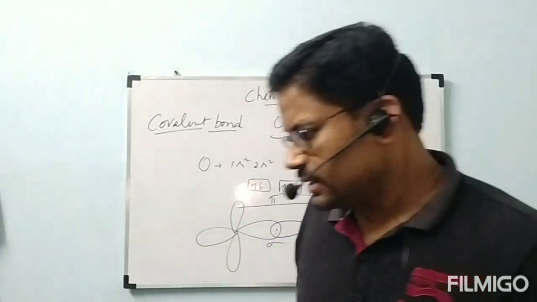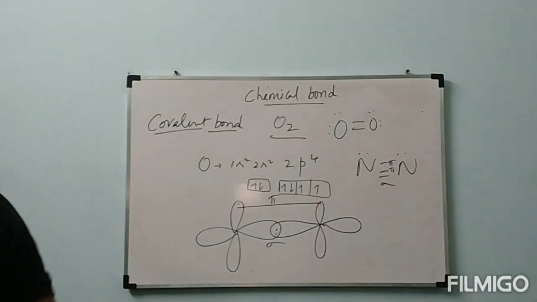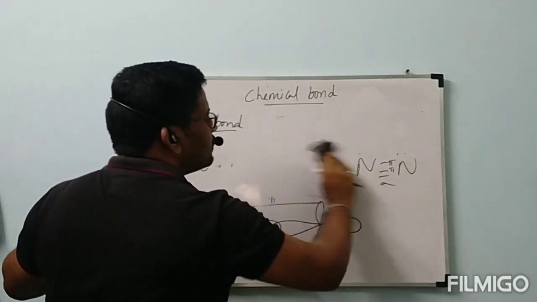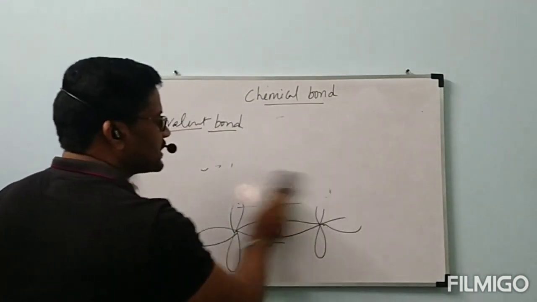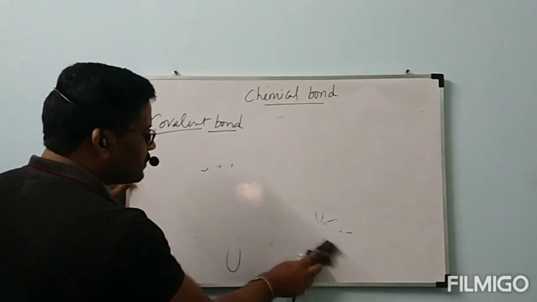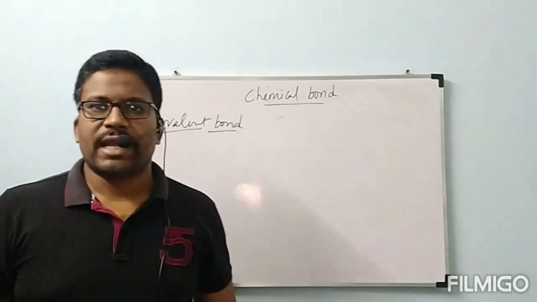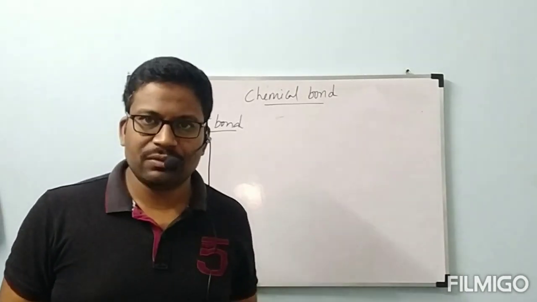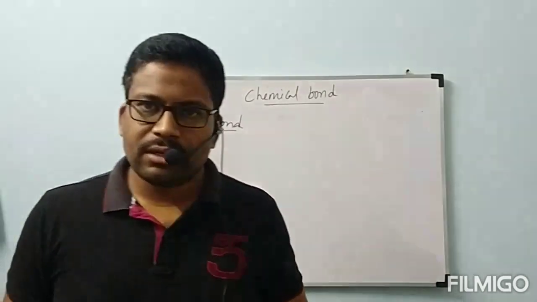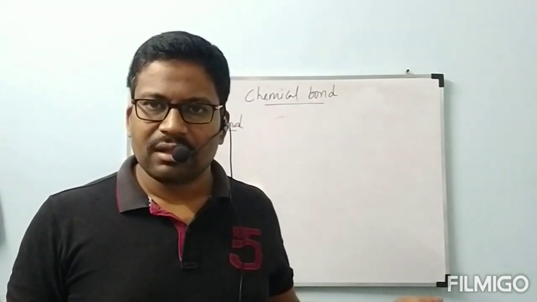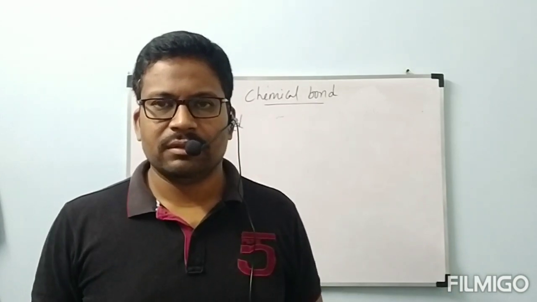The problem is, till now, what are the molecules we discussed? Those all molecules are called diatomic molecules. HF, HCl, H2, Cl2, Br2, whatever it is. If you discuss easily, that is nothing but diatomic molecule.